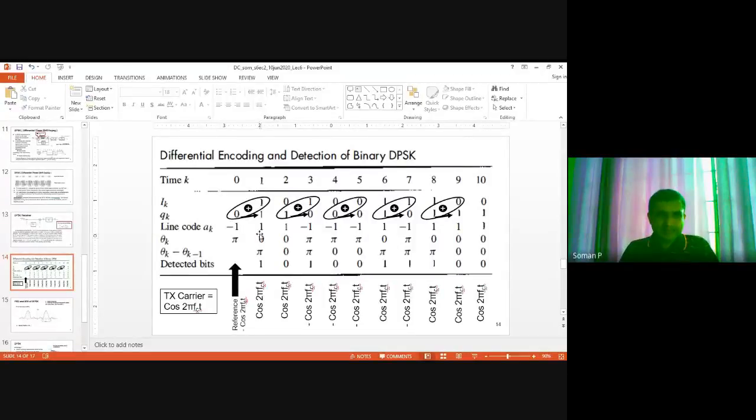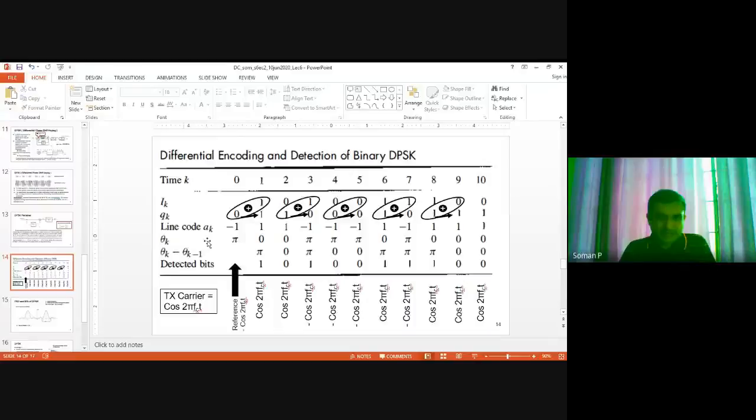And here, corresponding to a line code 1, you will send a cos 2 pi fct, so the phase difference from cos 2 pi fct is 0. Here again the phase difference is 0. Sorry, this is theta k with respect to the actual carrier. Now the phase difference is the second part: the phase difference between the current symbol and the previous symbol.